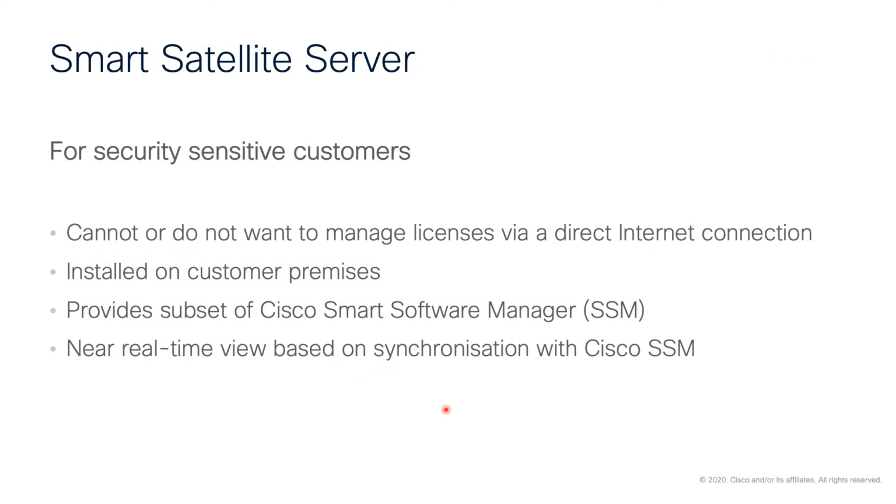Now, when it comes to options for satellite customers, these again are for security-sensitive customers where they don't want every single ASA or ASAv device communicating directly with the Smart Licensing portal in the Cisco cloud. So what we can do here is install a satellite server on customer premises. And what that will do is it will provide a subset of the features that are available in the Cisco Smart Software Manager and gives us a near real-time view based on the synchronization between the satellite server and the Cisco Cloud service.